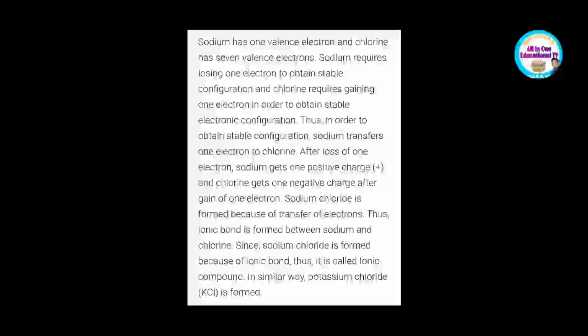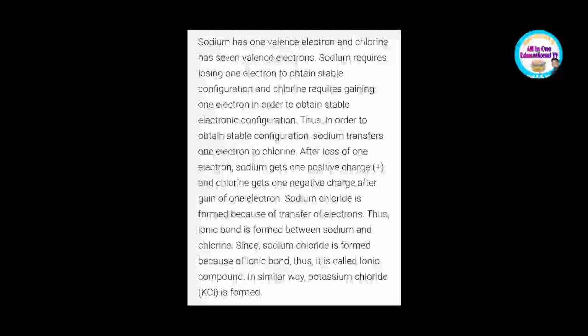Sodium requires losing one electron to obtain stable configuration, and chlorine requires gaining one electron in order to obtain stable electronic configuration. Thus, sodium transfers one electron to chlorine.